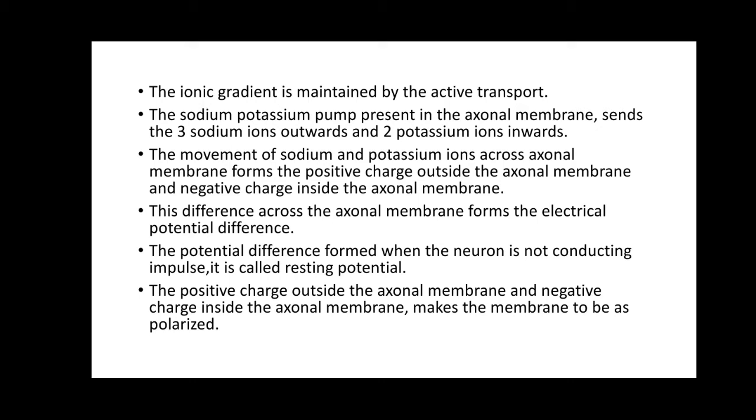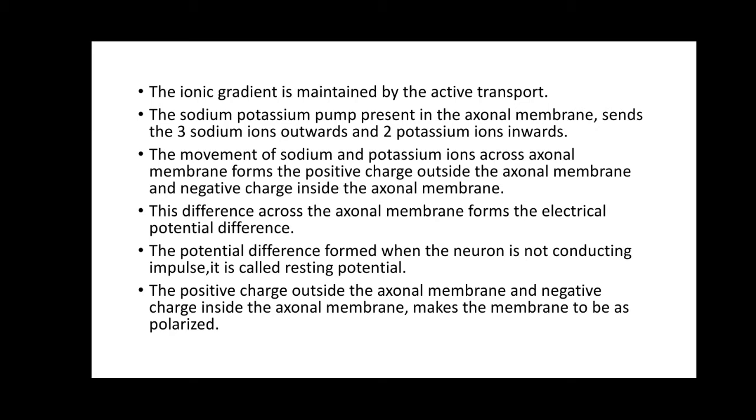So this difference is formed after the movement of the 3 sodium ions from inside to outside. So outside the axonal membrane it becomes positive charge, and with 2 potassium ions moving from outside to the inside, across the axonal membrane inside it gets the negative charge. So outside positive charge and inside negative charge. So this makes the axonal membrane become polarized. Okay, so that's why I told you our neuronal cells are called excitable, because their membrane gets polarized.